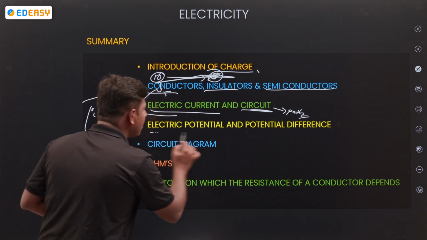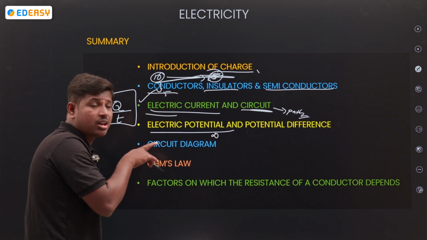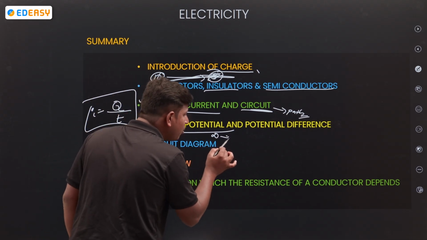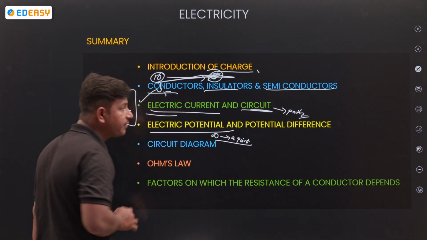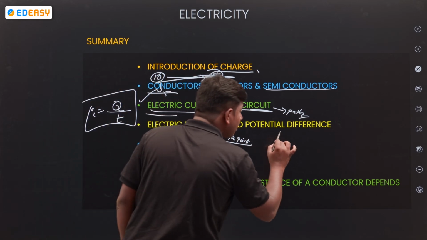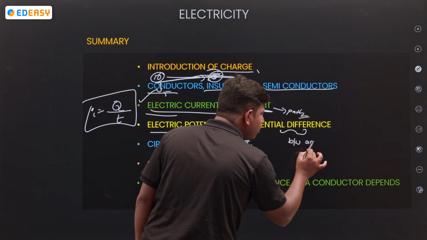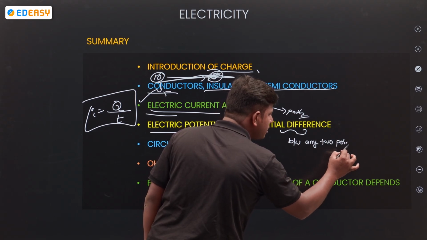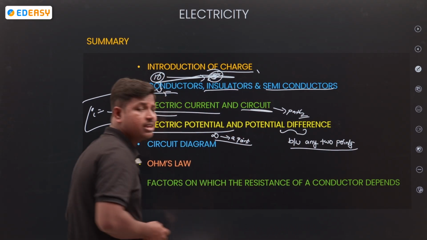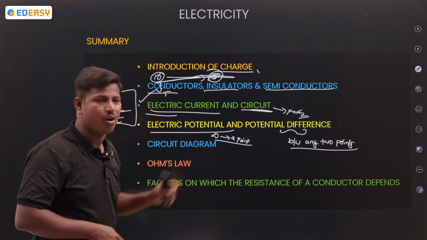Next, electrical potential. Potential means infinity. Okay, I am giving a shortcut here: infinity to a point. Potential difference is between any two points in a circuit. Potential difference is nothing but any two points. Potential means infinity to a point.